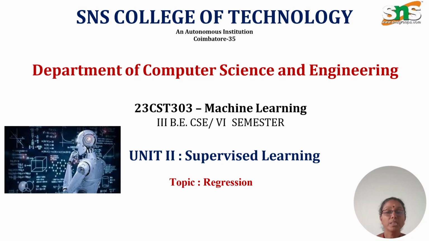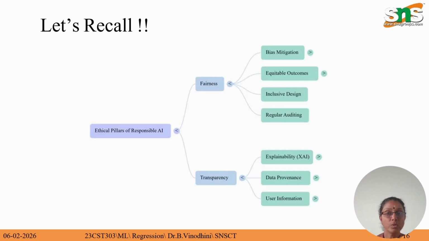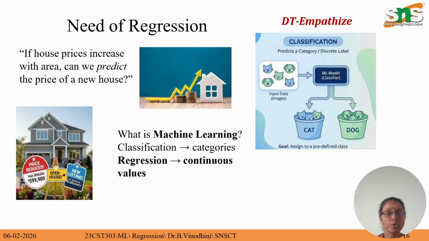Hello everyone. In this video, we are going to see the topic on regression. Regression is a supervised learning algorithm. In the previous class, we saw the ethical concepts in building a machine learning model: bias, fairness, and transparency. Now we will see the definition of regression, the types of regression, and how a particular regression solves a problem.